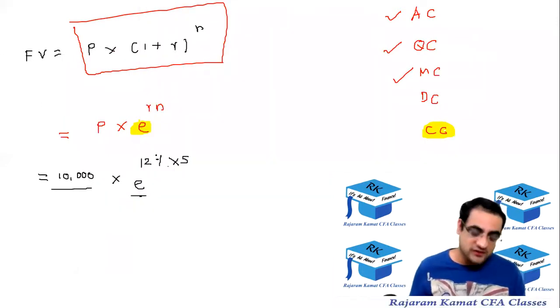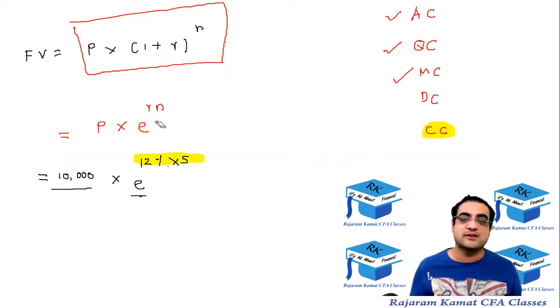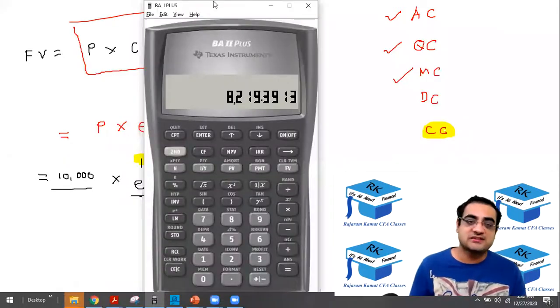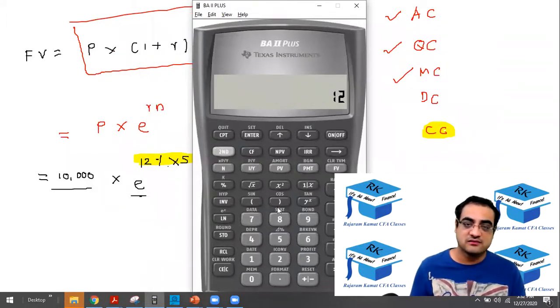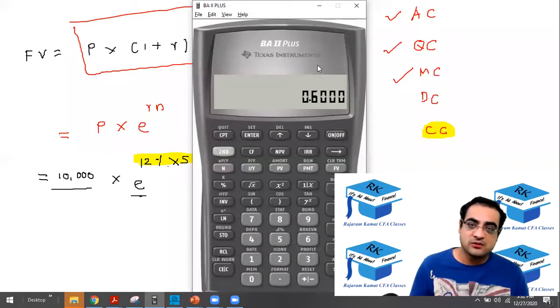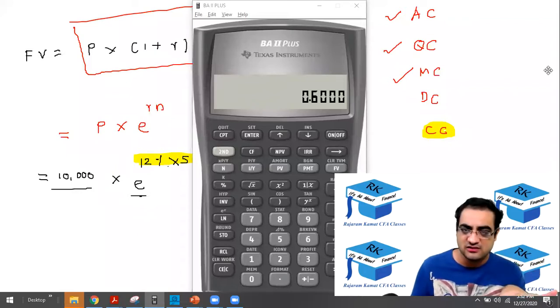What you will do is first you will do this 12% into 5. So let's get the calculator and press that 12% into 5. So 12 percentage into 5 equal to. Everyone did that? Okay, everyone got the 0.60 on the calculator? Just raise hand if you got that 0.60 on the calculator.